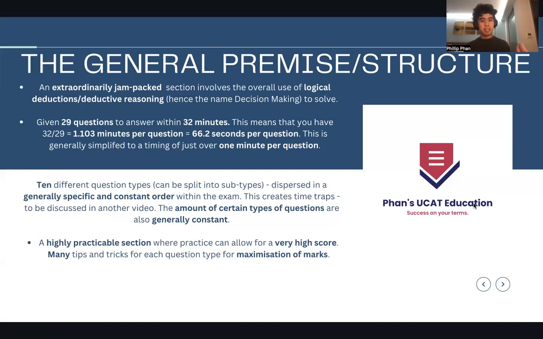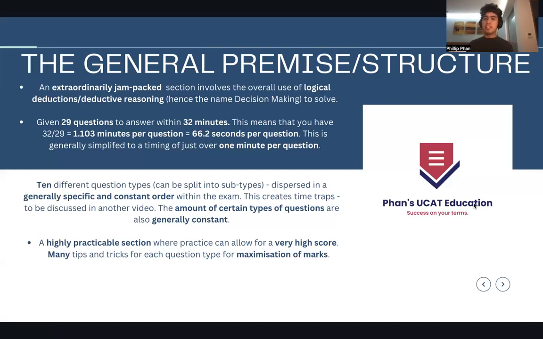Of course, though, the extra minute helps. So now continuing on with a bit about the structure as well. There are actually 10 different question types. Remember, for verbal reasoning, we had only 2 different types of questions. And very importantly, they are dispersed in a very specific and constant order.